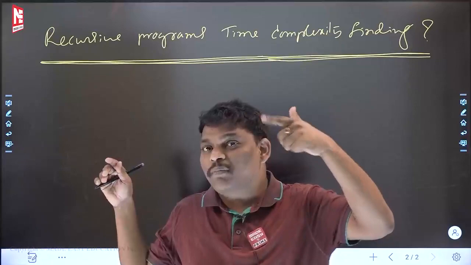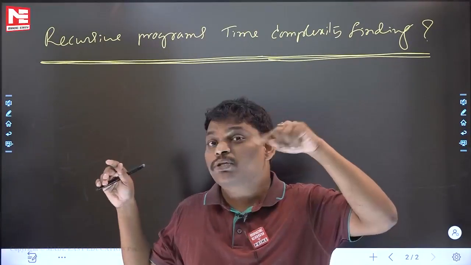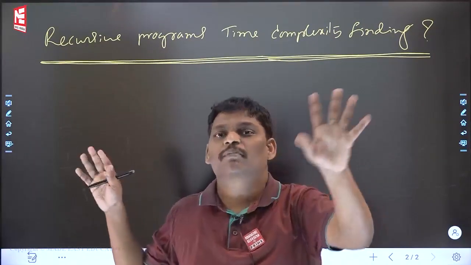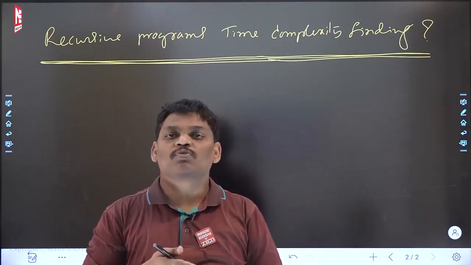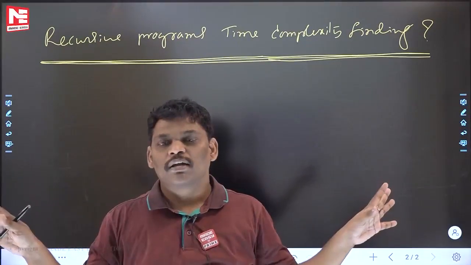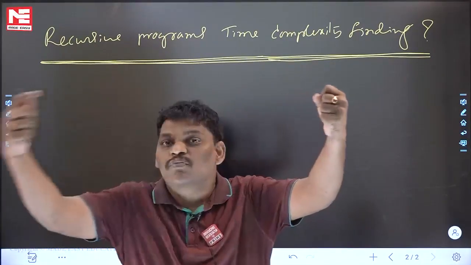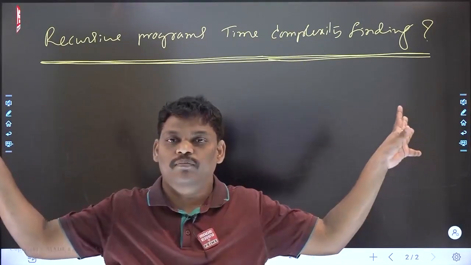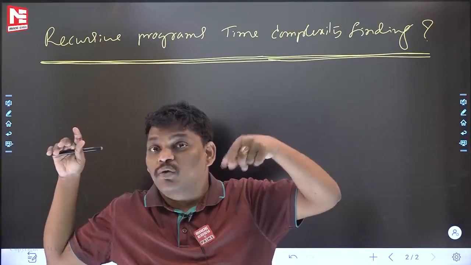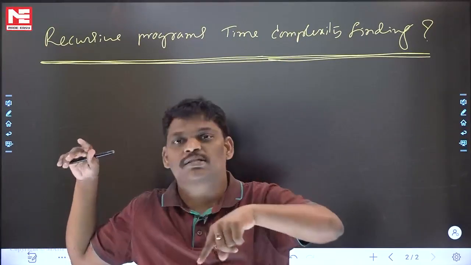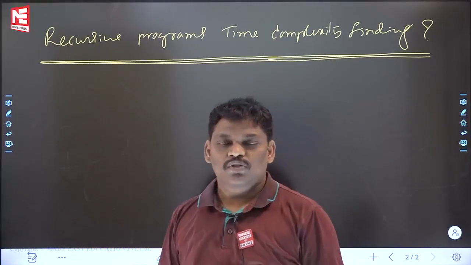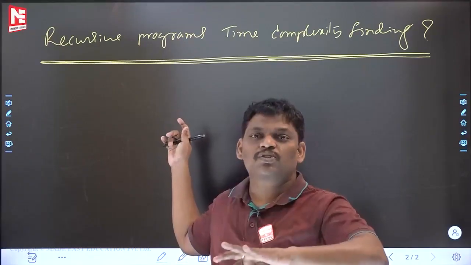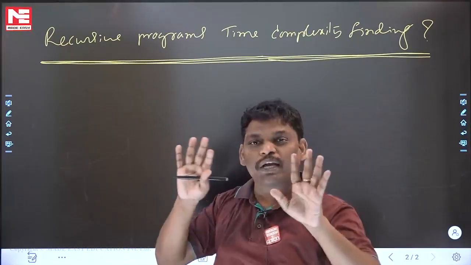If you use a little bit of common sense, what is the meaning of common sense? Time complexity means loops. By thinking about the loops, that is called time complexity. For the given recursive program, many recurrence relations will be there. If you copy it as it is, that is the recurrence relation for value. Suppose you think about the loops and write the recurrence relation, that is for time complexity. Anyhow, I will explain a few examples using the standard procedure, recursive program time complexity finding how.